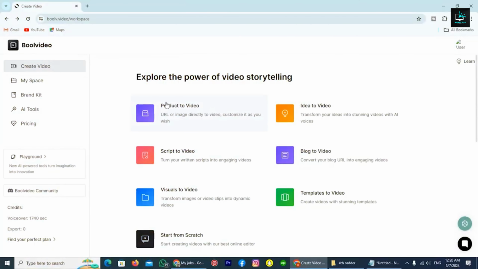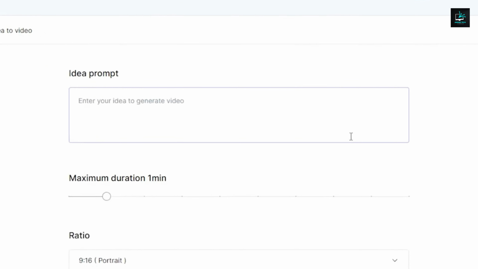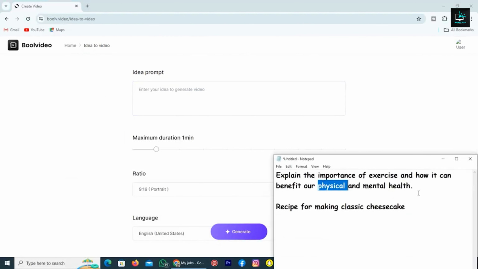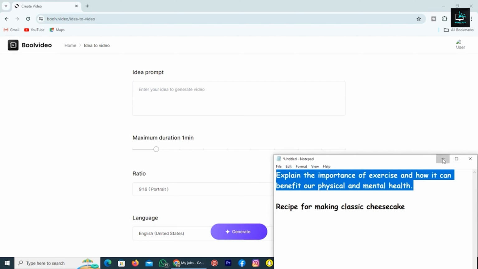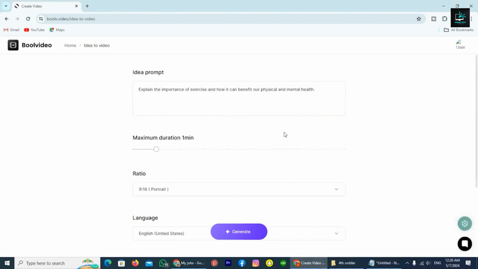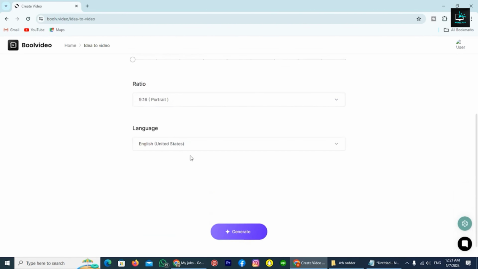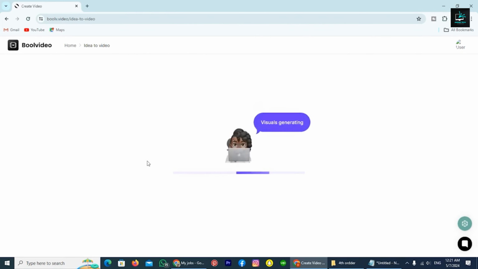First, go back to the home page, then select the Idea to Video feature. In this box, you can add what your video is about. I'm going to generate a video in the health niche, for example. Here, you can change all the different settings like ratio and language. When done, click on Generate. And that's it. The AI tool will generate full videos for you.